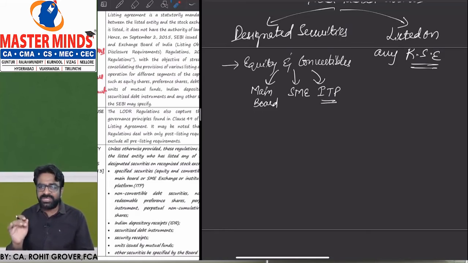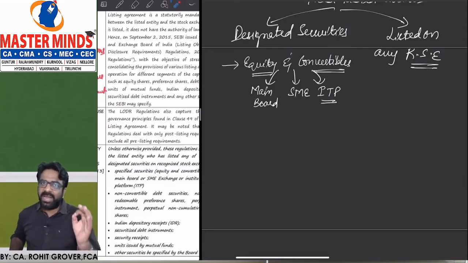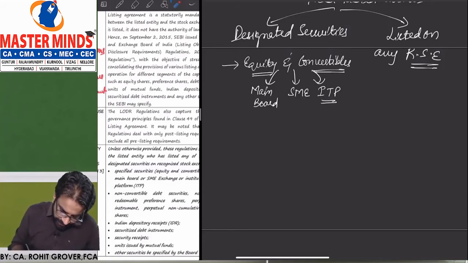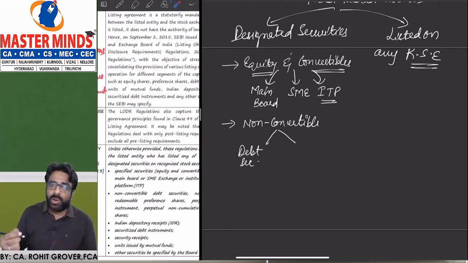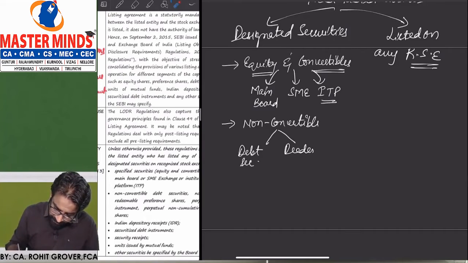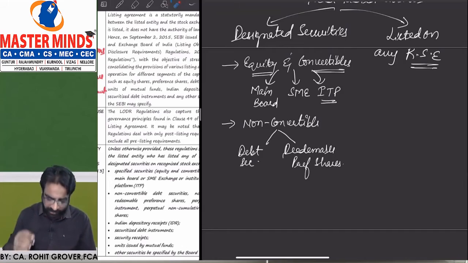So if your equity shares and convertibles are listed on any of these 3 platforms, then the LODR regulations are applicable to you. Clear, everyone? Second one, if you have issued non-convertible securities. In the non-convertible, try to remember 2 things: non-convertible debt securities and non-convertible redeemable preference shares.